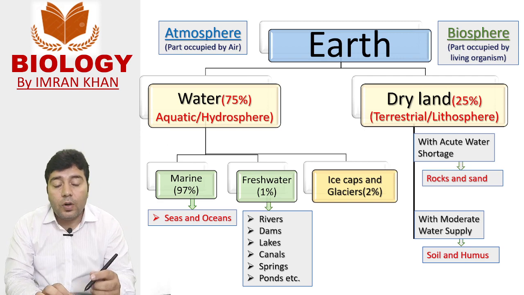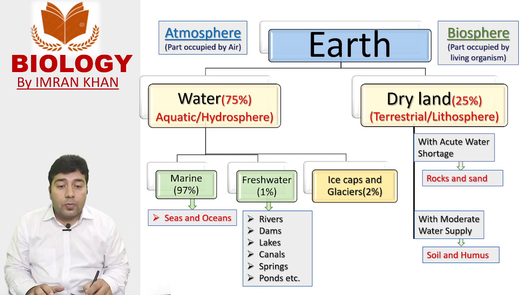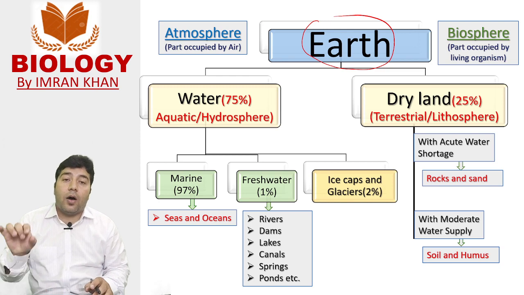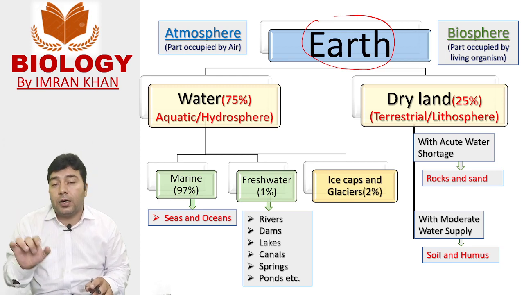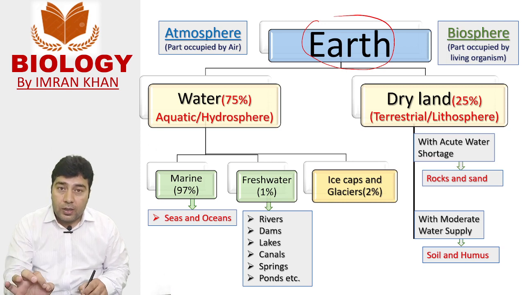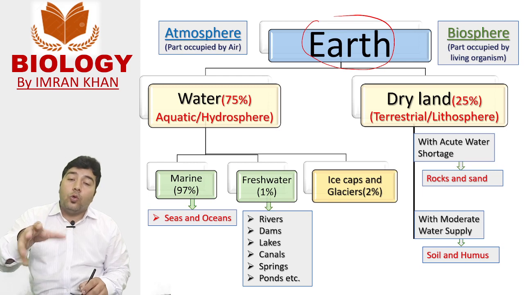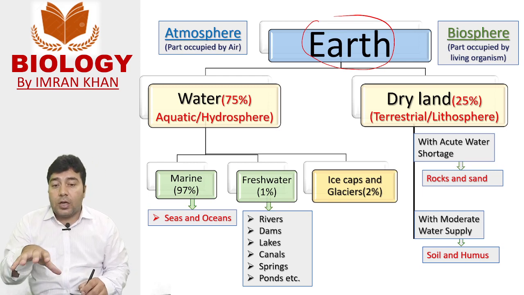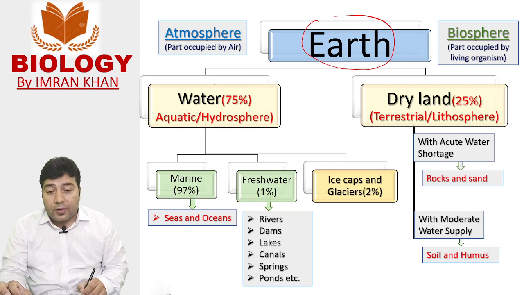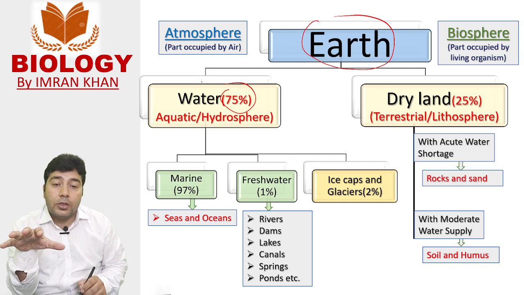Firstly, if we look at our whole planet Earth, it comprises two major parts. One part of Earth is occupied by water, approximately two-thirds, about 75% water on its surface.